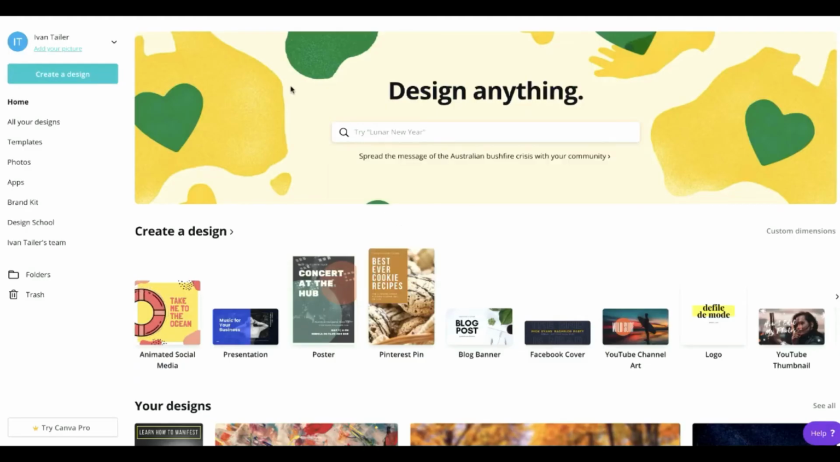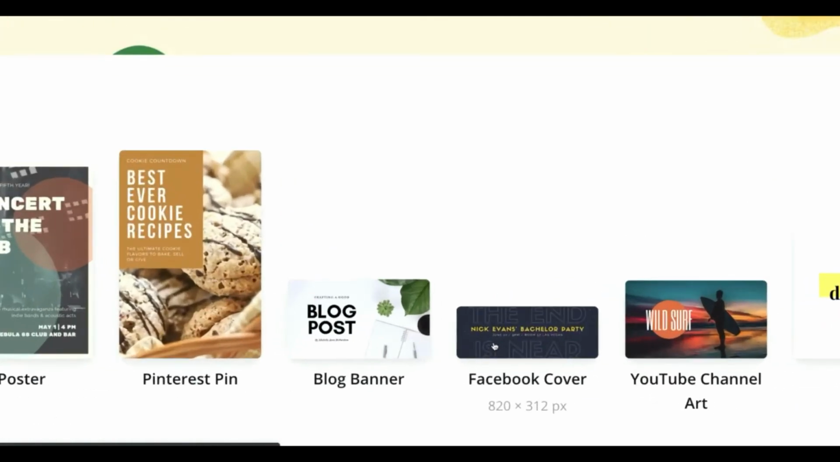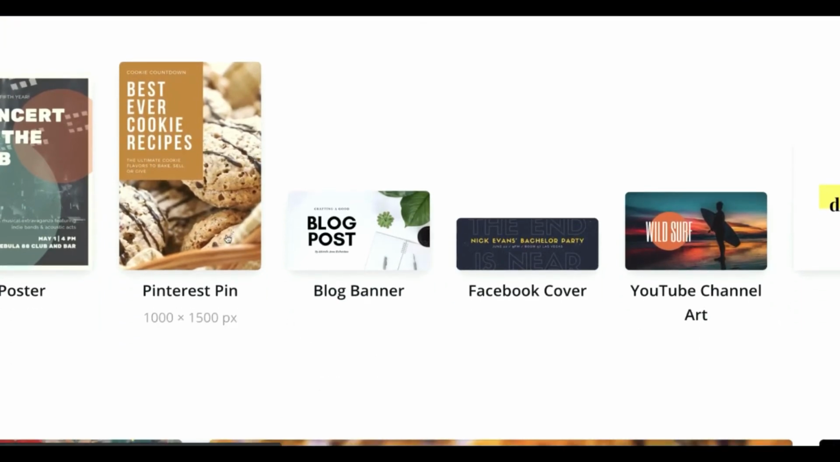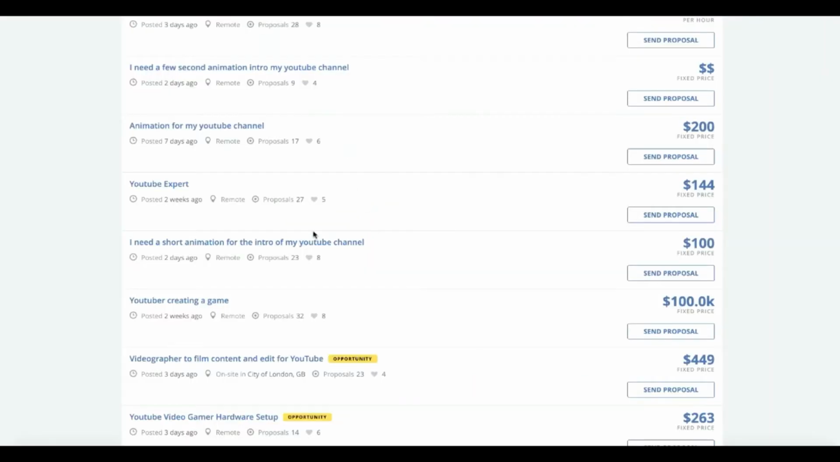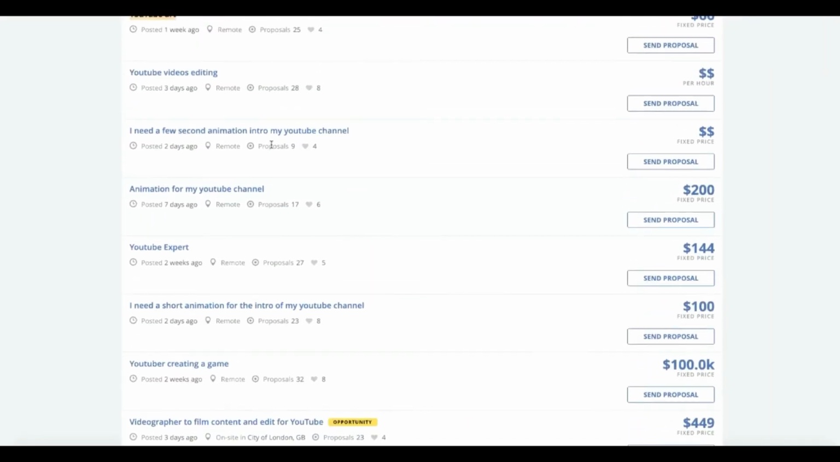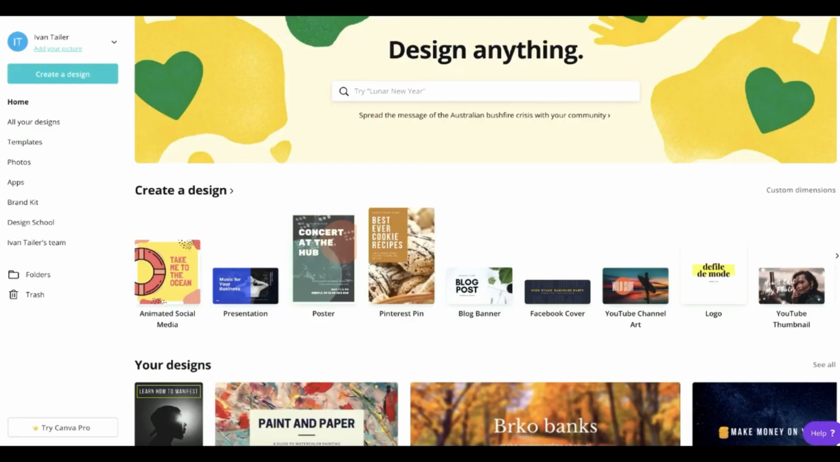So Canva is free software. Just go on canva.com, you can create a free account, and then you can go and create, you can see it right here, logo design, you can create YouTube channel art, you can create Facebook cover, blog banner, Pinterest pin. So there are tons of things you can use Canva to create. But let's say we're going to create channel art for this guy. So this guy needs YouTube art, so let's create one for him in less than a few minutes. So let's click right here on Canva, YouTube channel art. Let's click on that.